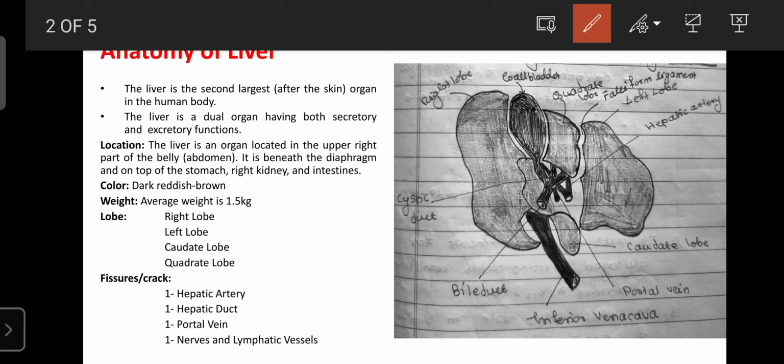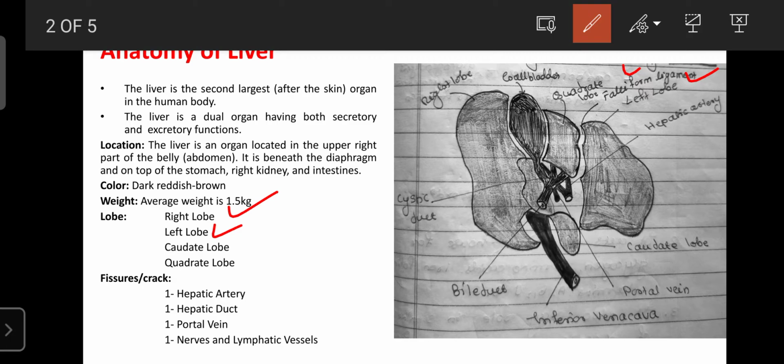Regarding the lobes, the liver mainly has four lobes: the right lobe, left lobe, caudate lobe, and quadrate lobe. The liver can be divided into right and left lobes because the liver has a ligament known as the falciform ligament. Ligaments are certain types of tissues that help to hold muscles or tissues, or to join tissues.